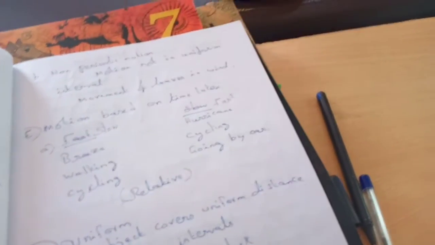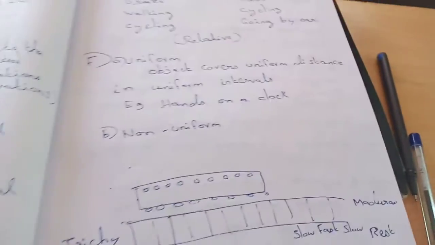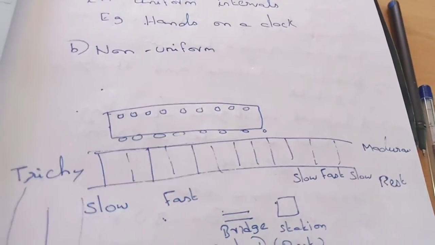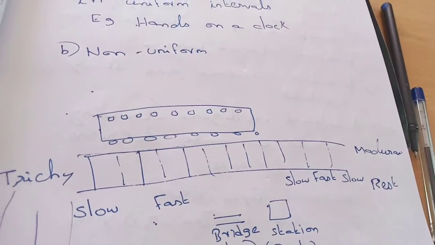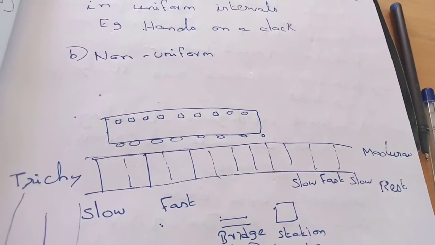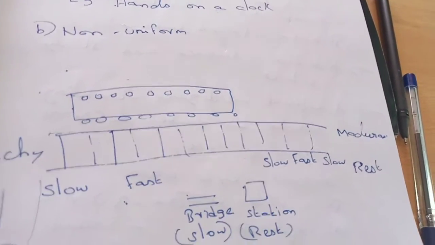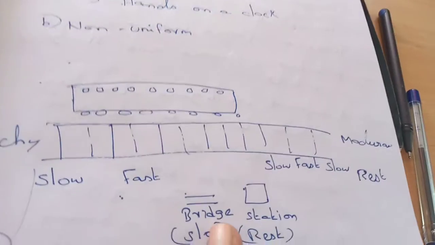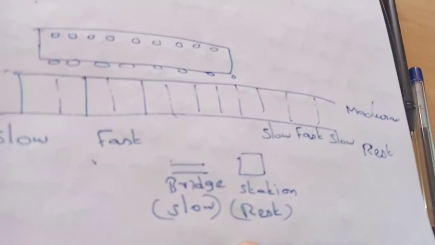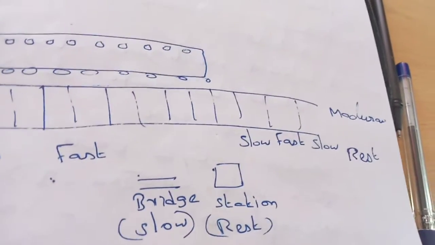Non-uniform motion means there will not be the same pace. They will take different times. For example, there is a train. This train has started from Trichy and is going towards Madurai. First it will move slowly, then it will get faster, and after some time it goes over a bridge. Now again it will slow down, and after some time it gets into a station and halts. So that is rest.